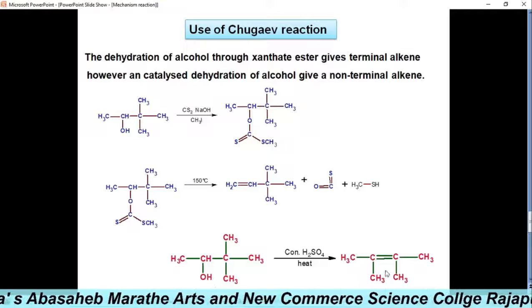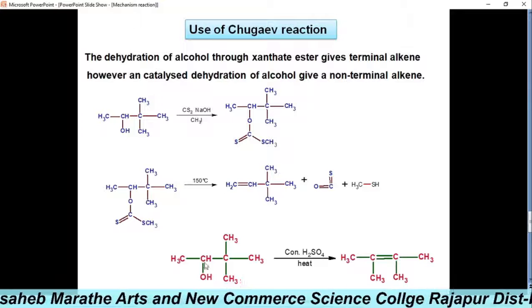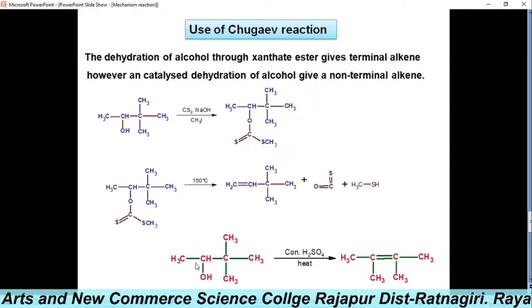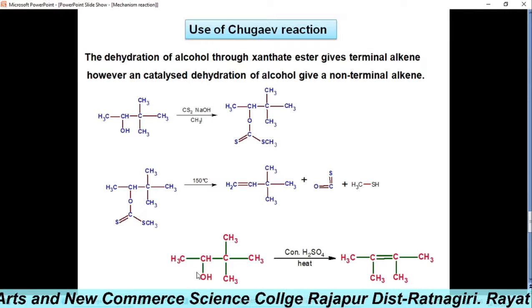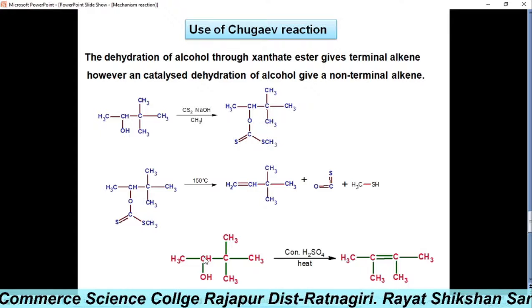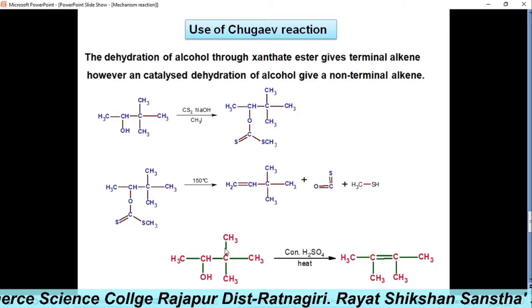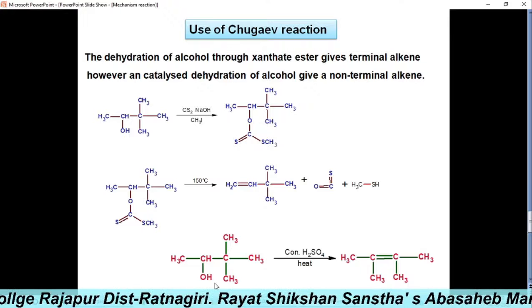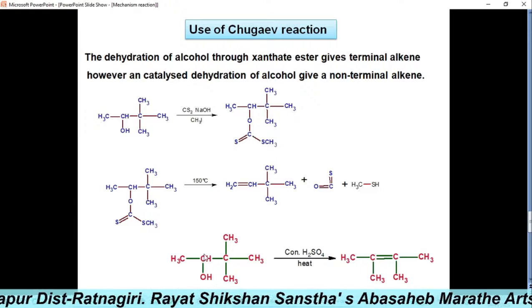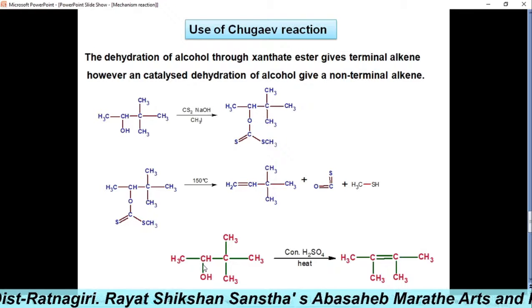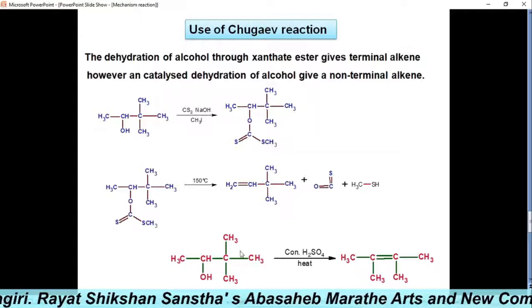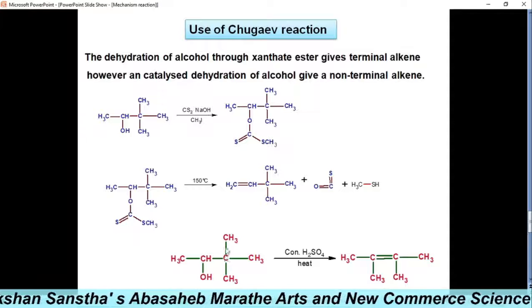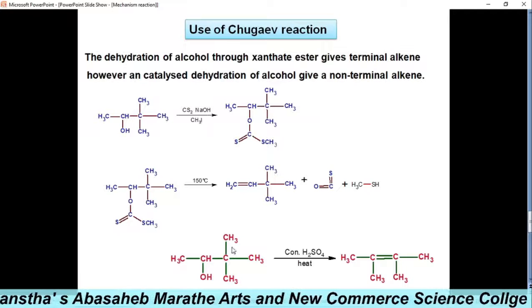How will you form this product? This OH is replaced to form this carbocation. This is a secondary carbocation, which is stabilized by a methyl shift to form a tertiary carbocation. What is the first step? H2SO4 is a strong acid, so the OH is removed to form the carbocation here. It is a secondary carbocation, but you know that tertiary carbocations are more stable. Therefore, this methyl group shifts to this carbon to form a tertiary carbocation, which is more stable.